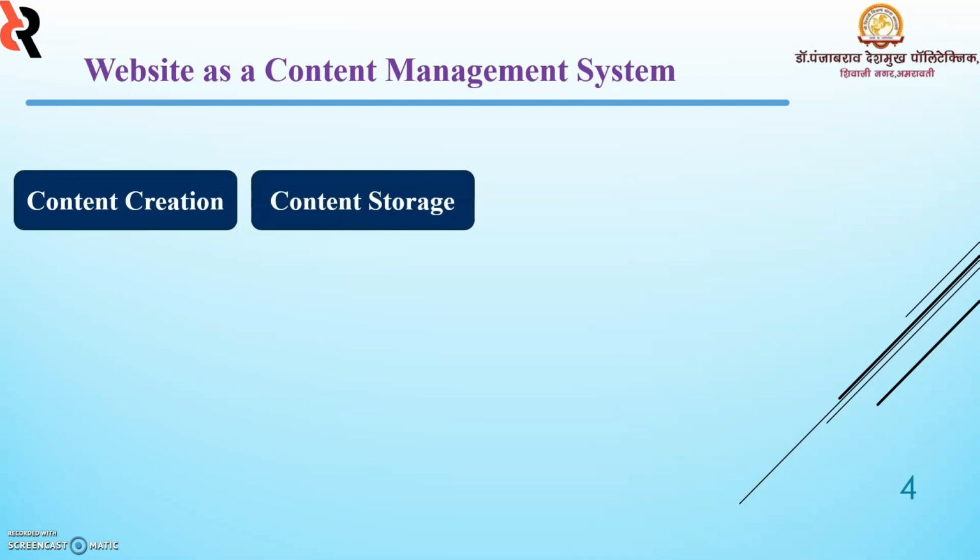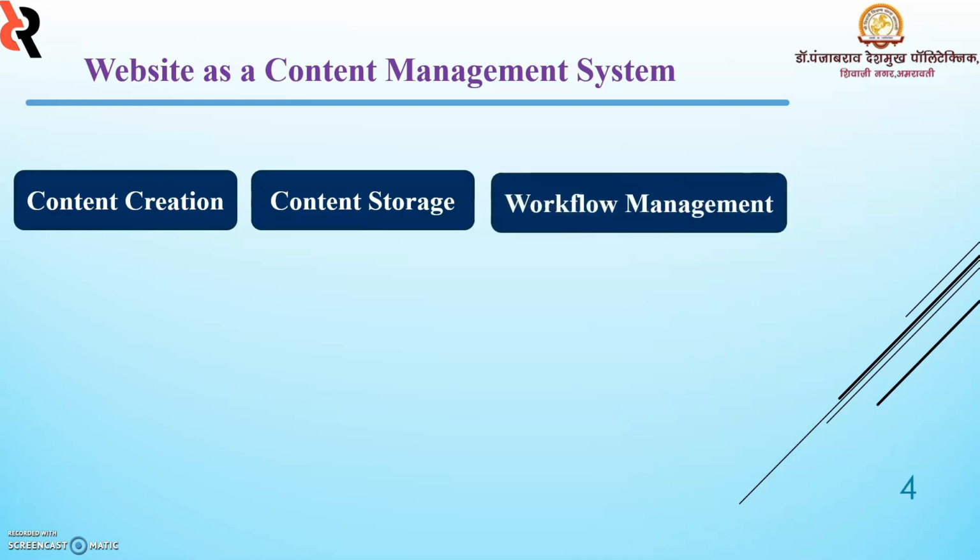It is also used for content storage in one place in a consistent fashion, assigns privileges and responsibilities based on roles such as authors, editors, teachers, and admins, and organizes and pushes content live.